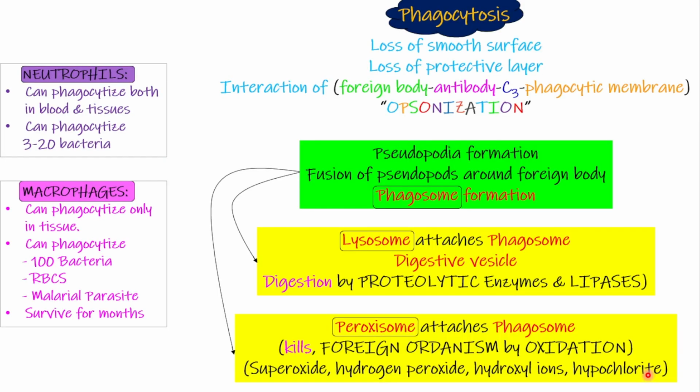So this is phagocytosis, and these were the steps of phagocytosis. The important points to remember are opsonization, which is basically the tagging, and that macrophages have more ability of phagocytosis as compared to the neutrophils. And when the phagocytosis is done, the phagosome gets attached with lysosomes and peroxisomes, which digest the foreign particle. So this was phagocytosis. See you in the next part.